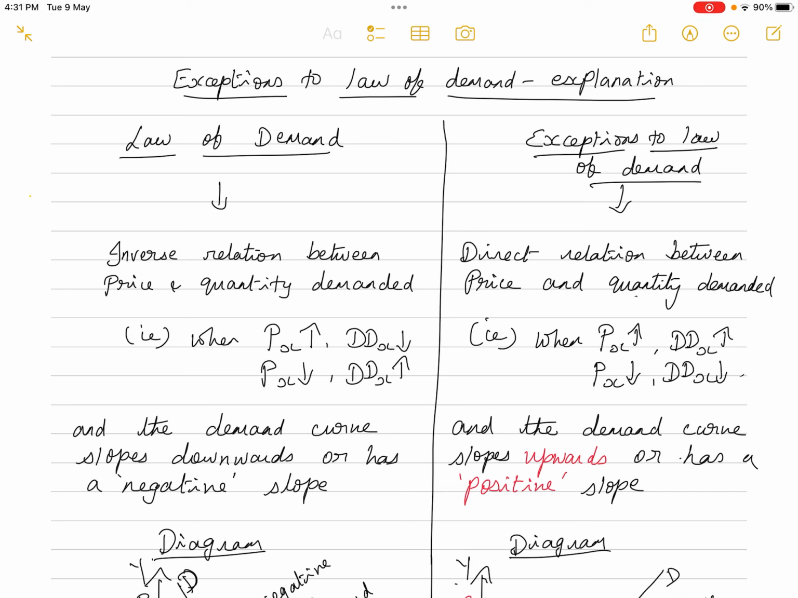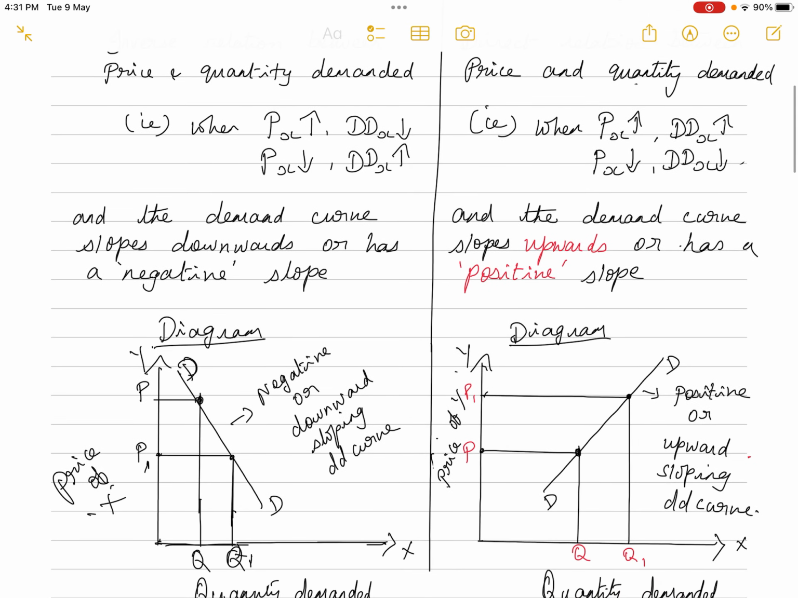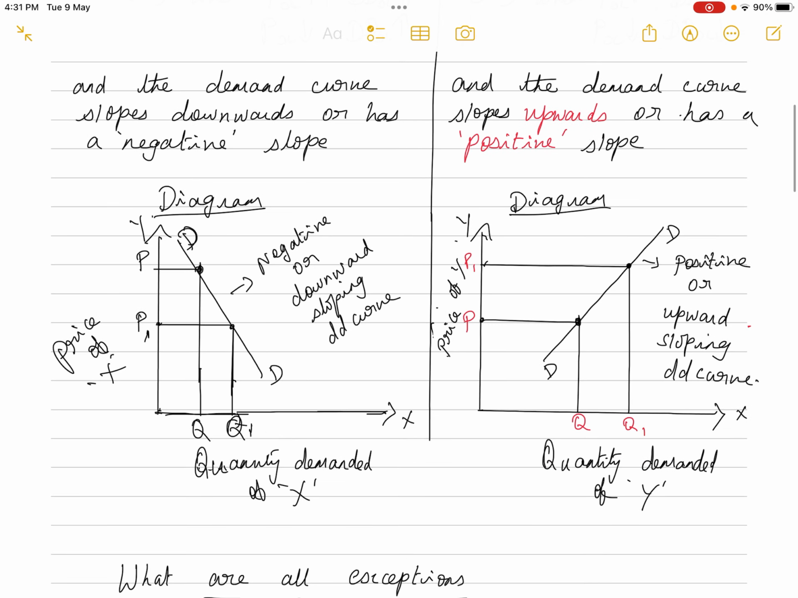Law of demand says that there is an inverse relation between price and quantity demanded, isn't it? That is, when the price of commodity X increases, the demand for commodity X will decrease, and when the price of X decreases, the demand for commodity X increases. So there is a negative or inverse relationship between price and quantity demanded, and the demand curve slopes downwards.